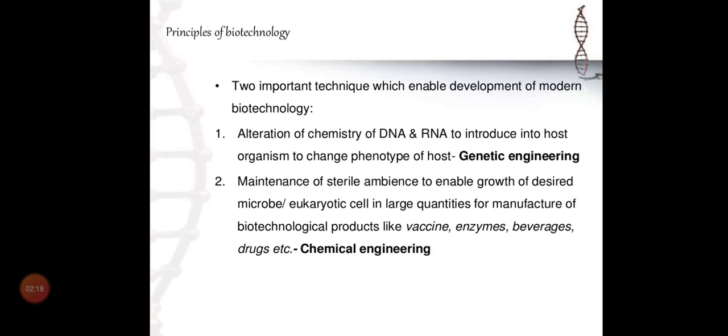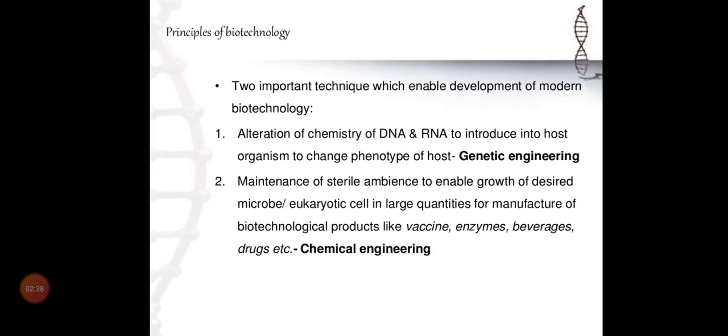In chemical engineering, gene cloning is involved, and there are useful products like vaccines, enzymes, beverages, drugs, not only for human beings, also for cattle. Like some hormones they use even for cattle to induce milk.